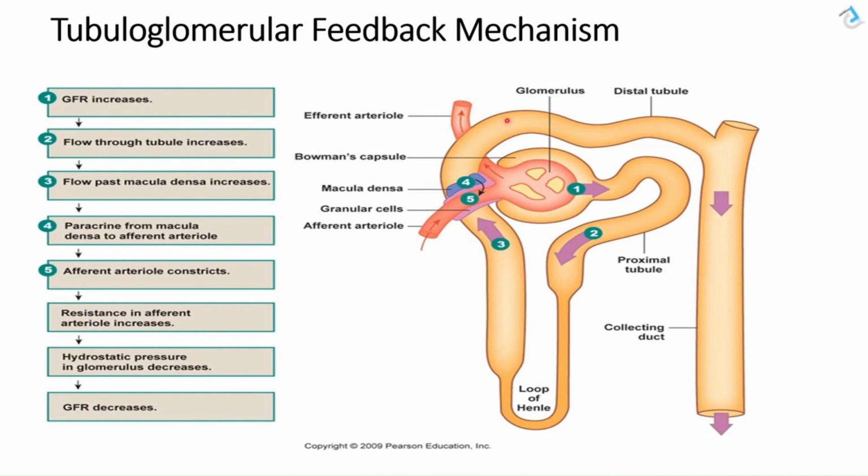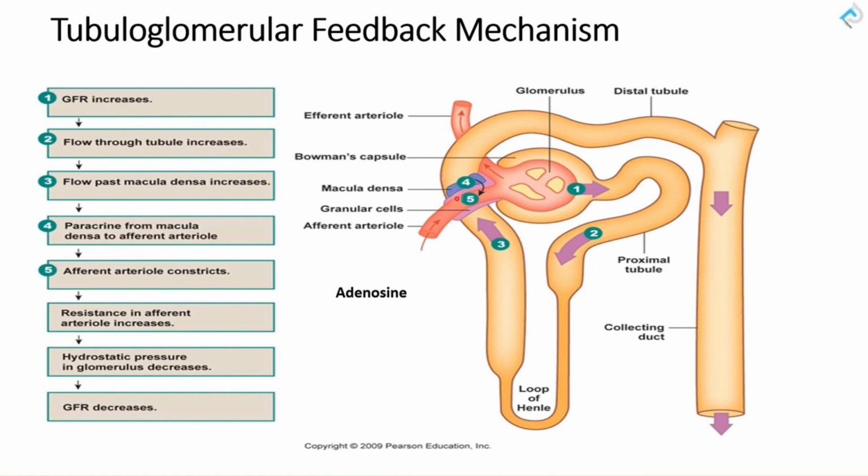So if there is high filtration, if we have a high GFR, that means there will be high fluid and high sodium chloride passing through the macula densa cell, meaning the macula densa cell will be trying to absorb more sodium and chloride here. So they sense a high filtration by sensing high sodium chloride.